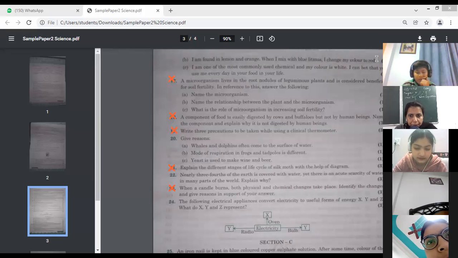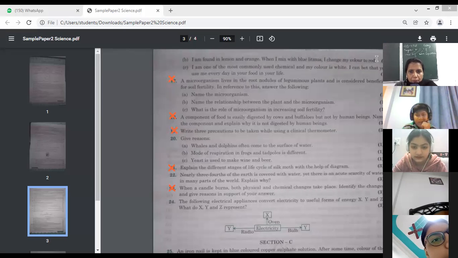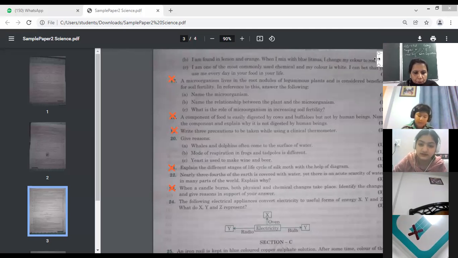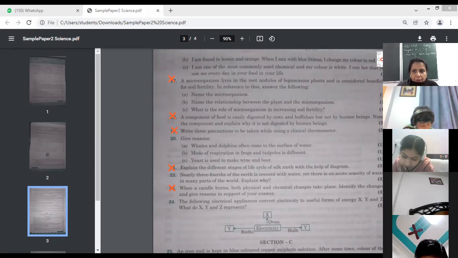Kindly see to it. Ma'am, I have seen. It's citric acid, found in lemon and orange, that are both citrus fruits. When mixed with the blue litmus, my color changes to red. Very good. It is citric acid. So you know that acids change color, blue color to red.